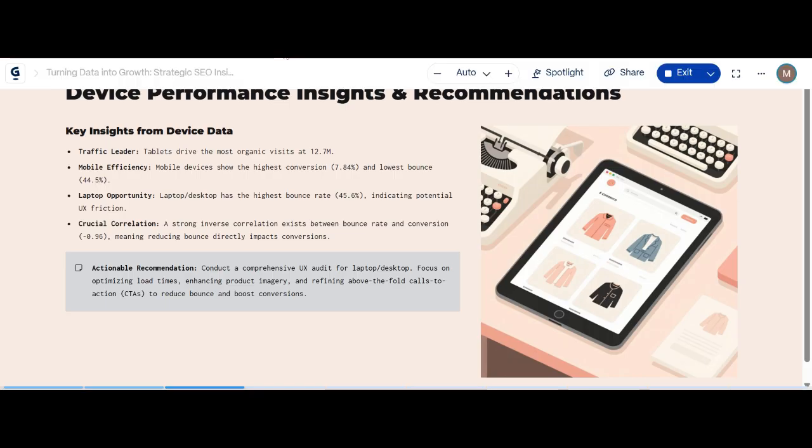And the crucial correlation we look at is that a strong inverse correlation exists between bounce rate and conversion, at negative 0.96. This means reducing bounce directly impacts conversion. The actionable recommendation is that we should conduct a comprehensive UX audit for laptops, focusing on optimizing load times, enhancing product imagery, and refining above the fold calls to action to reduce bounce and boost conversions.